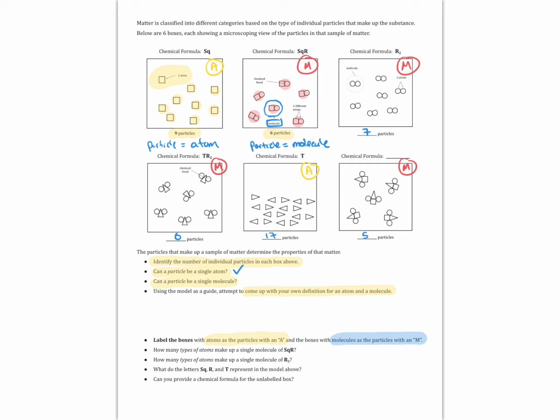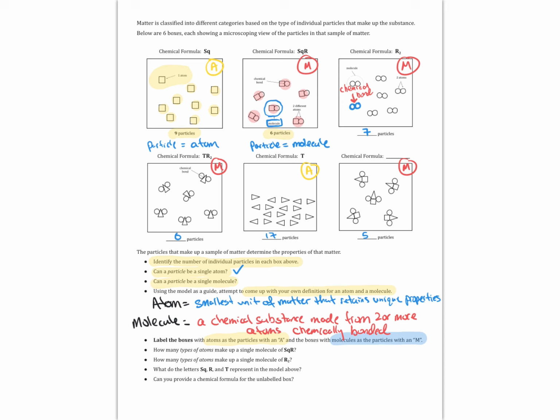We can see that the substance only has one shape in there, a circle, but that all of the particles have two of those circles touching each other. That touching represents a chemical bond, and that is the key of an atom versus a molecule. An atom is the smallest unit of matter that retains its own properties, but a molecule is when you have two or more atoms chemically bonded.